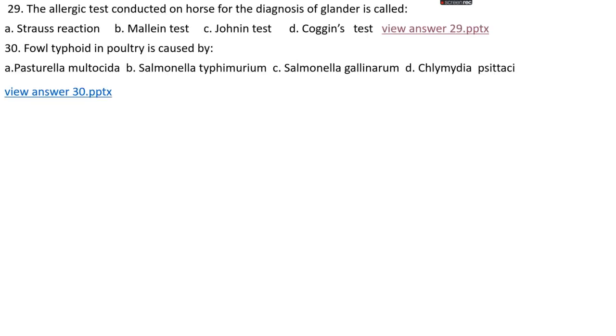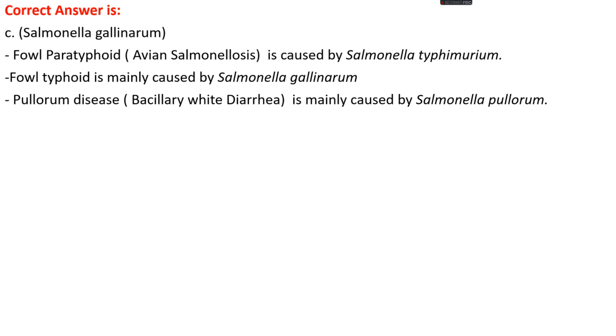Okay. Question number 30. Fowl typhoid in poultry is caused by option A, Pasteurella multocida, option B, Salmonella typhimurium, option C, Salmonella gallinarum, or option D, Chlamydia psittaci. The right answer is option C, Salmonella gallinarum. Fowl paratyphoid, that is avian salmonellosis, is mainly caused by Salmonella typhimurium, while fowl typhoid is mainly caused by Salmonella gallinarum, and pullorum disease, known as bacillary white diarrhea, is mainly caused by Salmonella pullorum.